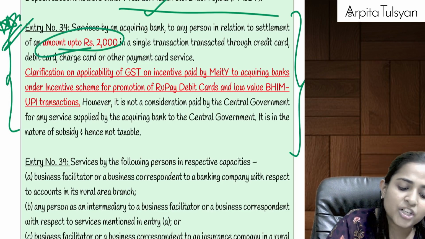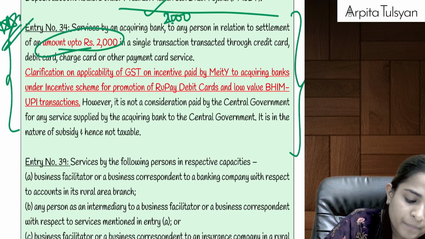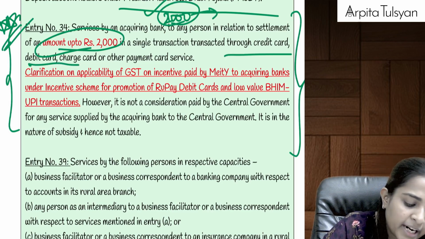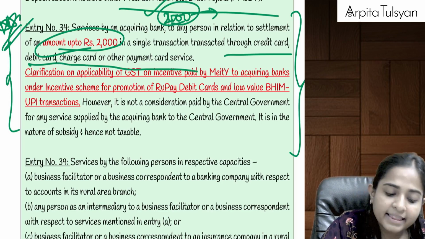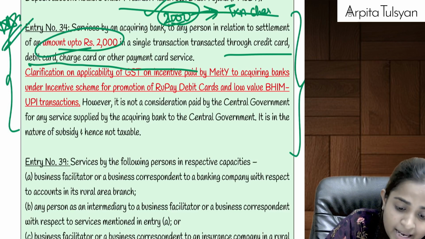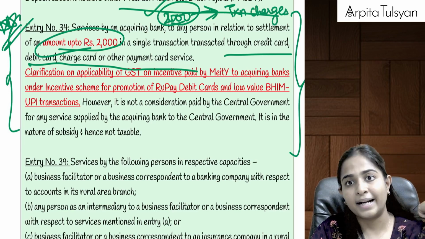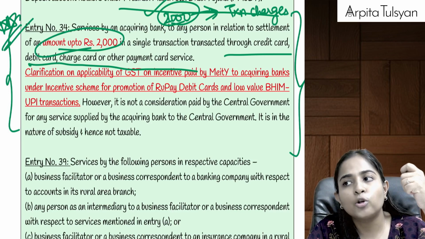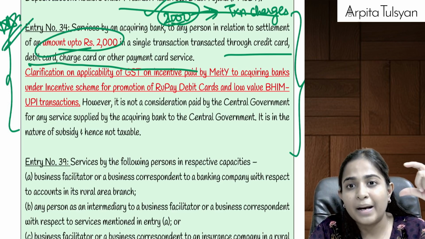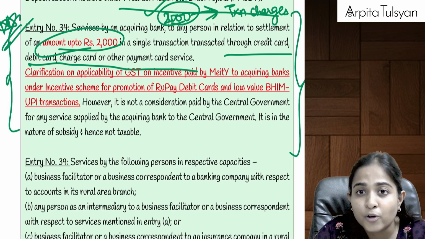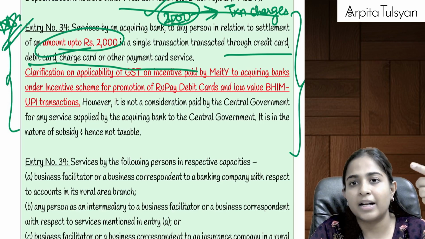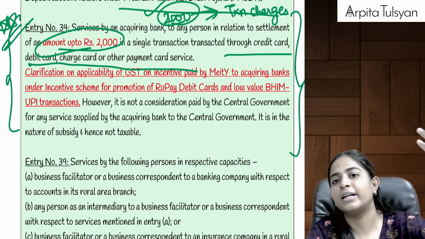So if the transaction value is up to rupees 2000, and if we have done the payment by credit card, debit card, etc., then on this particular transaction there will be transaction charges, right? Let's say I go to Pantaloons for shopping, and I pay through a Union Bank of India credit card, for example. Then there will be a payment gateway in between who will credit this 2000 rupees to the Pantaloons bank account. Now that intermediary will charge some transaction charges, either taken from the customer or taken from Pantaloons.